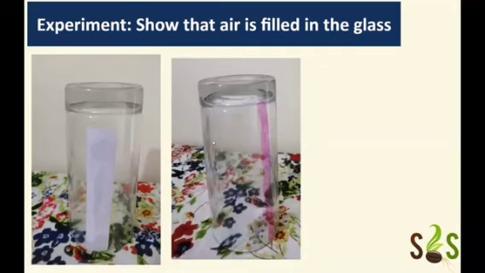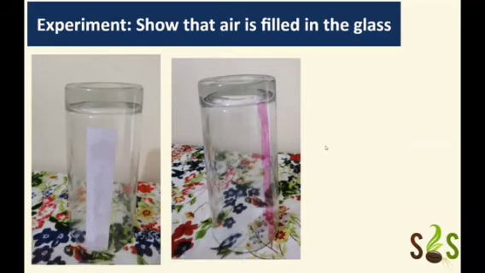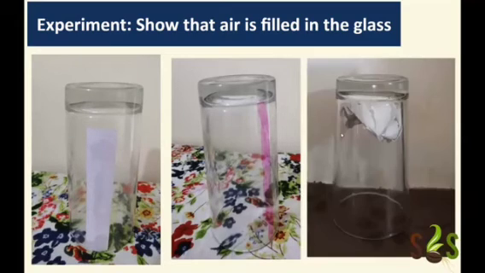Another possibility can be that, in place of using the paper strip, we can color the inner surface of the glass. A strip of color we can put, and we can see that when we are putting it in the water, till what level that color goes into the water, right? So that can also give an indication of till what level the water enters the glass. Or if you just want to know whether the glass has water or not, we can just put a paper.